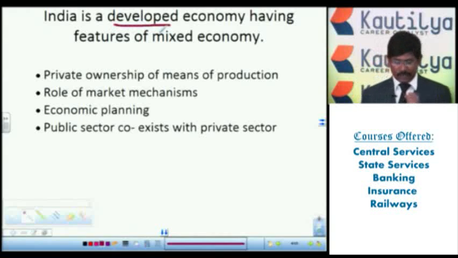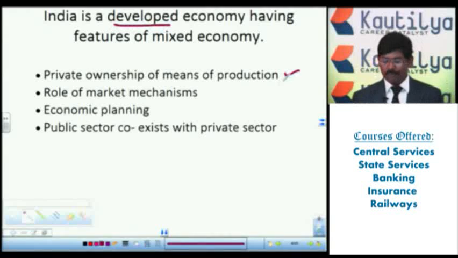What are the features we have in the developed economy? First one, private ownership of means of production. In India, what are the main things we have started at present?